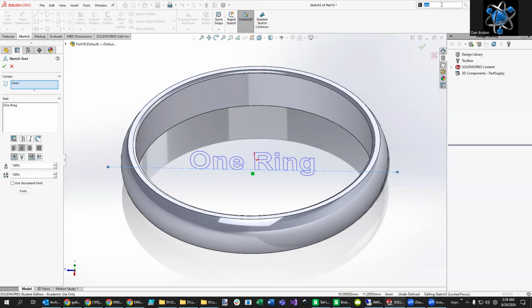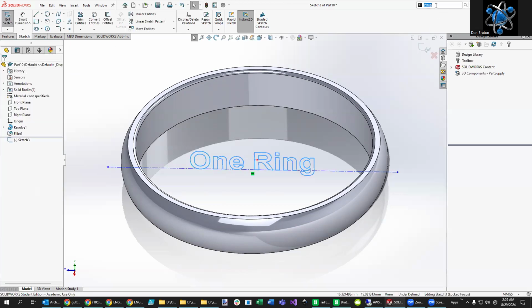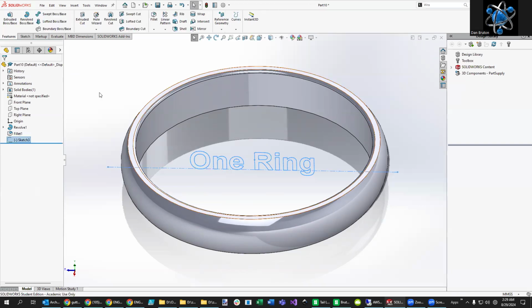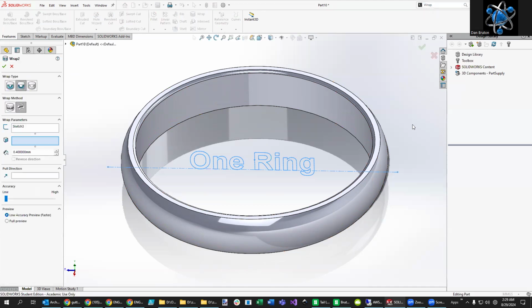In order to do that, what you can do is go up here to the search option. Make sure you select commands that you're searching for, and you want to look for the wrap option. All right, so first of all, I got to close this sketch though. Forgot to do that part. So agree to that. Then try to get into wrap. Whoops, there we go. The wrap tool right here. Might not be able to select it yet because I'm still in edit mode. Let me try it one more time. And then finally, I'm able to select it.